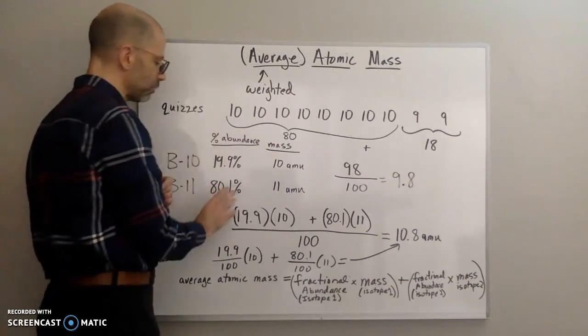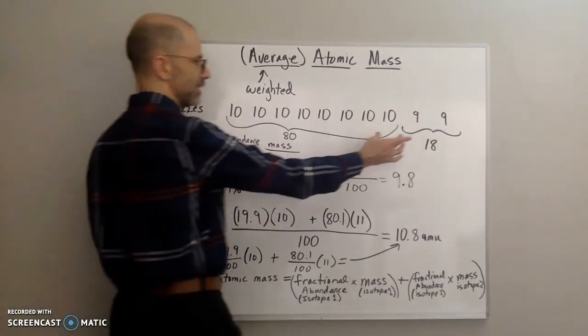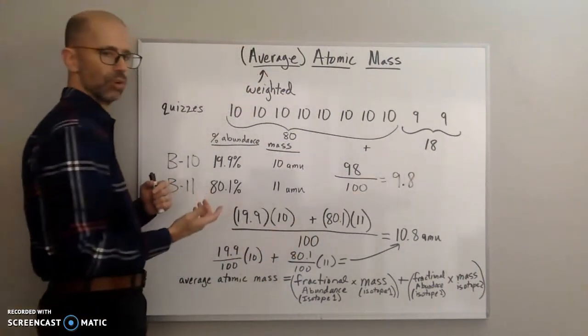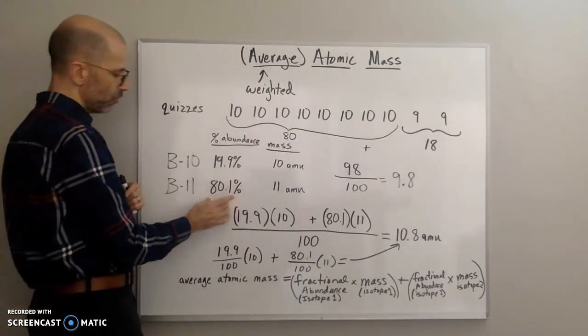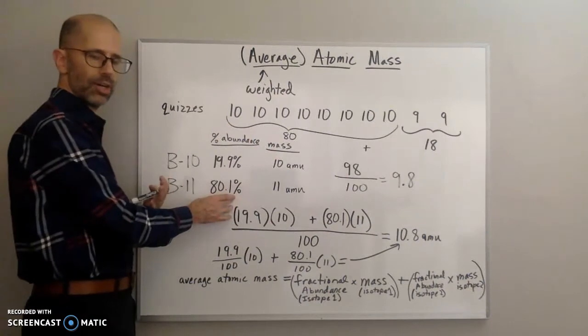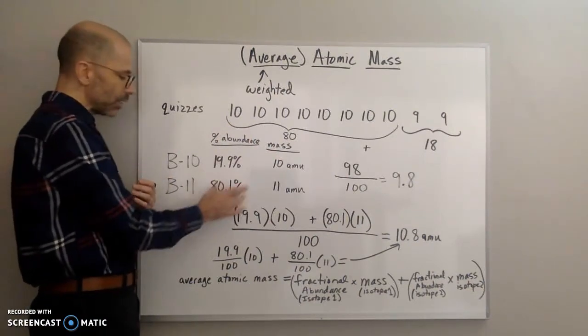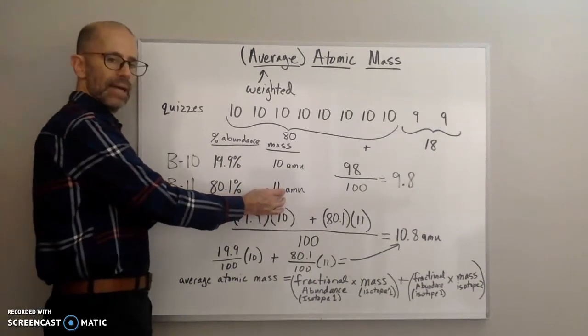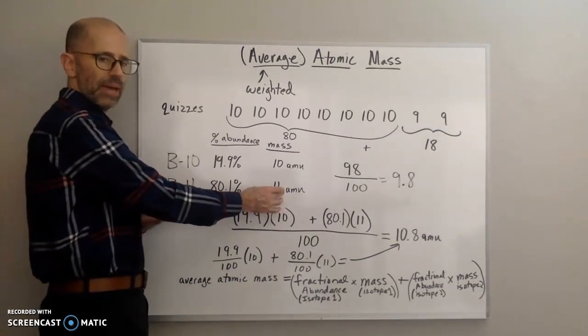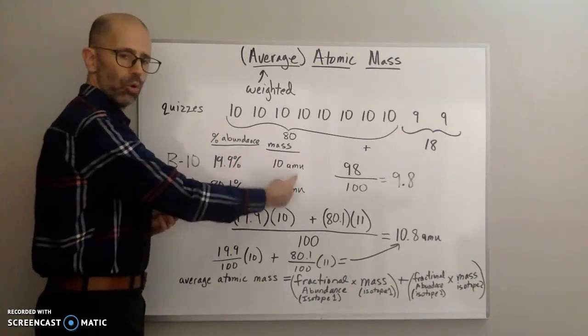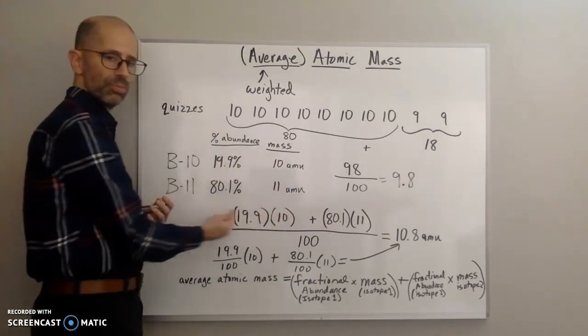And then I do the same thing for this. Just like I did 2 times 9 points gives me 18 points total for that group, here 80.1 atoms multiplied by 11 AMUs, because each atom has 11 AMUs. Multiply that, and I will get the total amount of mass for this group of atoms.